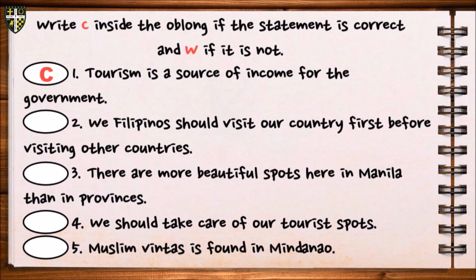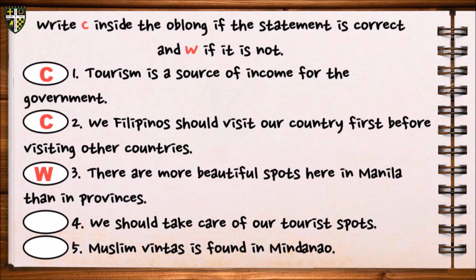How about number 2? We Filipinos should visit our country first before visiting other countries. Very good. This is also correct, because before visiting or supporting other countries, we need to support our own tourist spots that can be found here in the Philippines. And number 3: there are more beautiful spots here in Manila than in the provinces. This one is wrong, because whether in the province or in Manila, there are a lot of beautiful tourist spots that we can see in both.